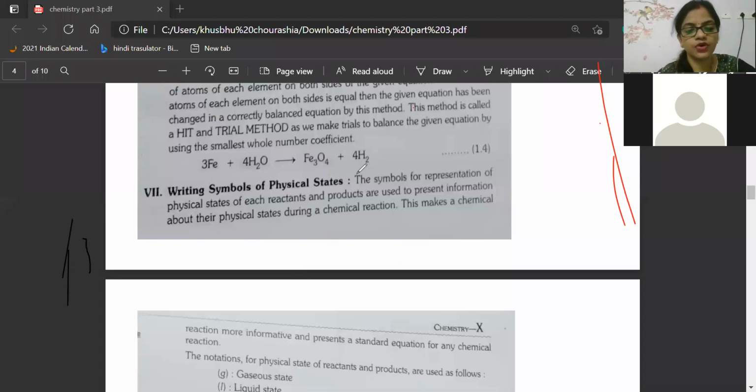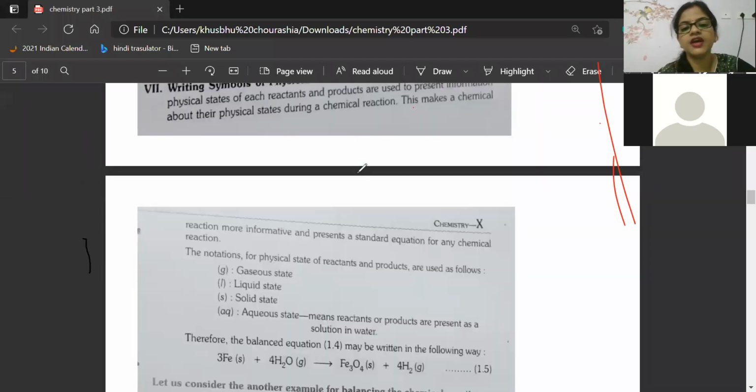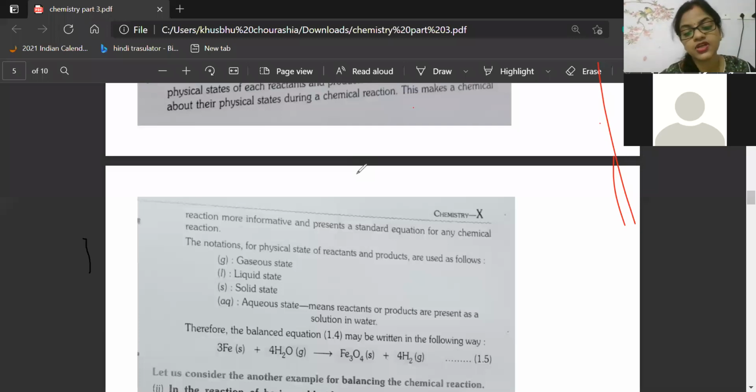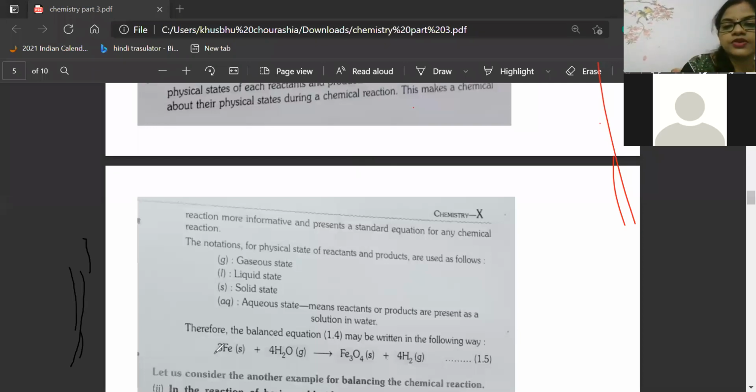This PDF will go to you once the class is over. You will see the content yourself. Whatever we have studied till now, they have done. An equation state can be gaseous, liquid, solid, and aqueous. Aqueous means reactant and product are present as a solution in water. I have already discussed this. Aqueous solution, diluted, all these contents we have already studied. So till here we are going to continue.